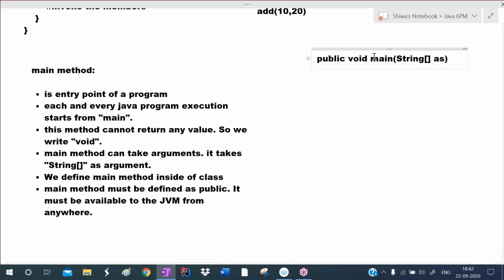So with this, we can understand that this main cannot return any value, so we write void. Main takes a string array as the argument, so we write string array args. And this main method must be public because it should be available outside of the class or outside of the package.